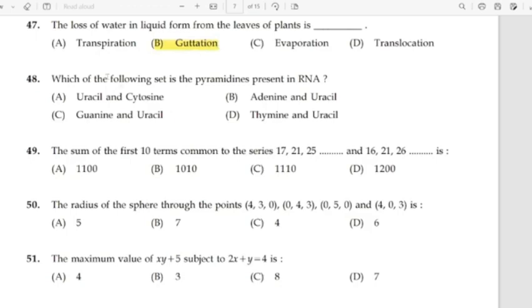48. Which of the following sets is the pyrimidines present in RNA? Correct answer option A, uracil and cytosine.